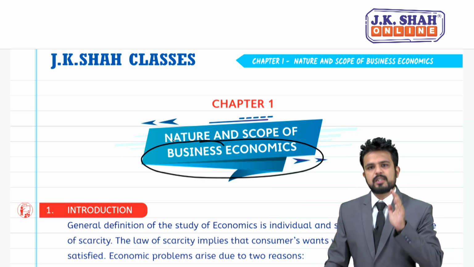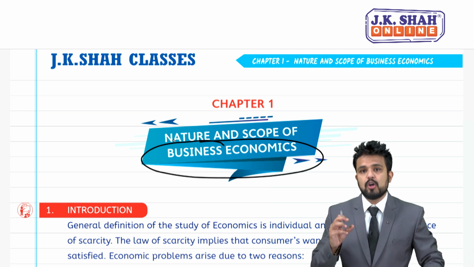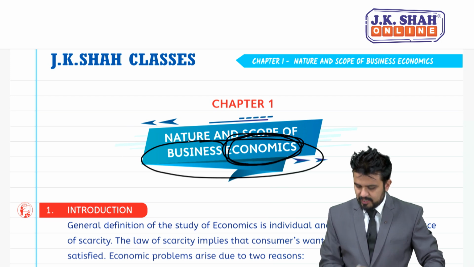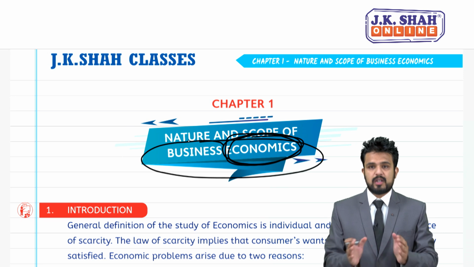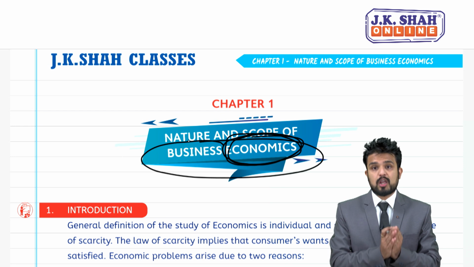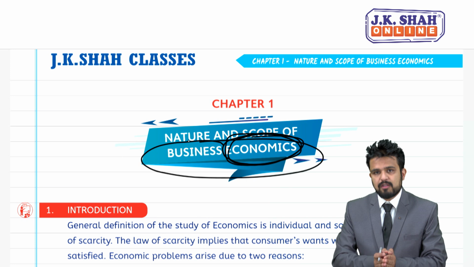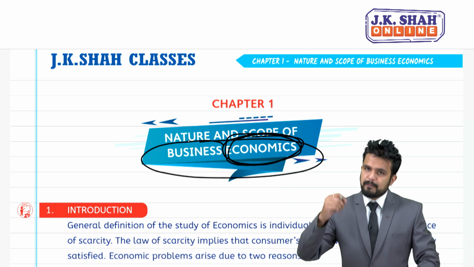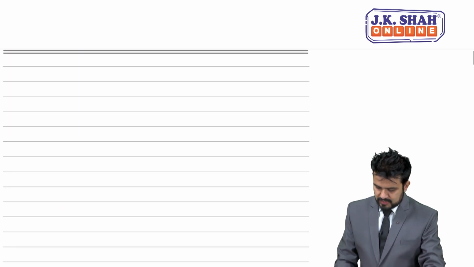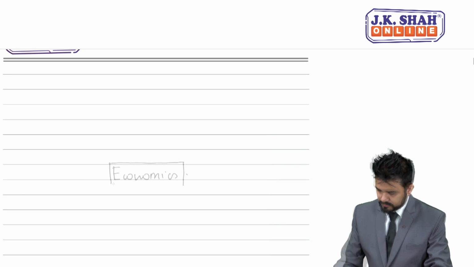Before we understand it, let's understand some concepts related to only one word: economics. First we have to understand what economics is trying to say, what are the MCQs connected with economics, and then we will move towards business economics.